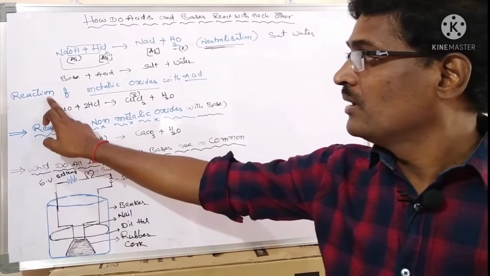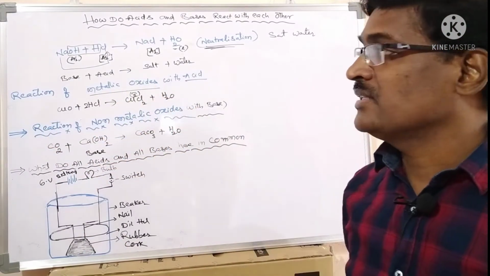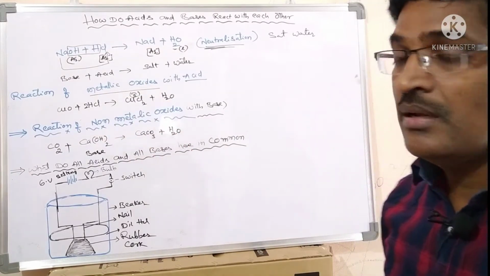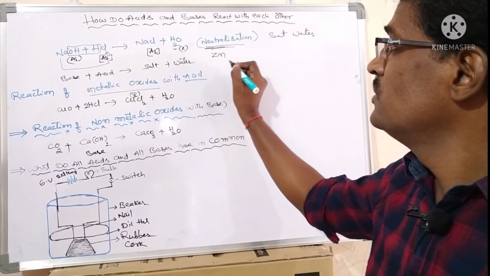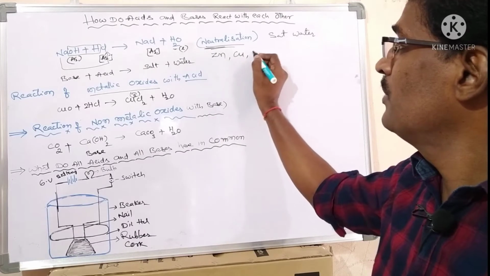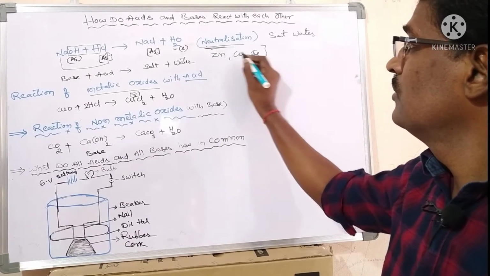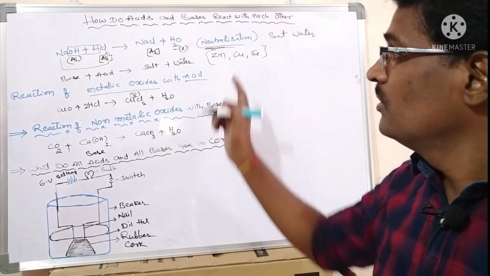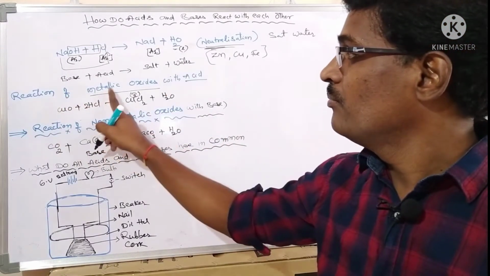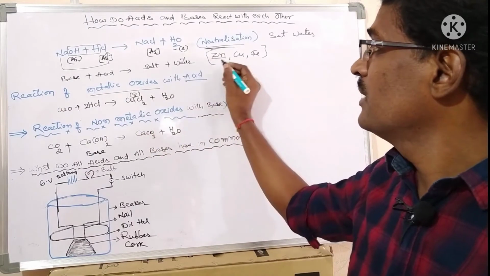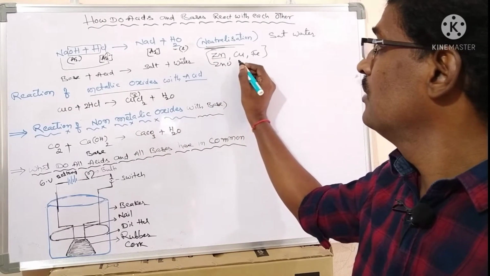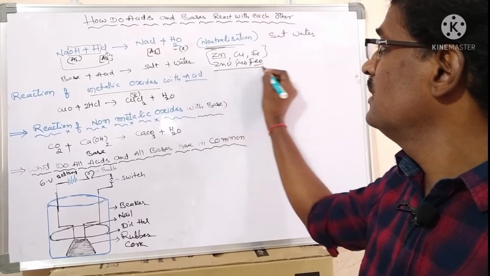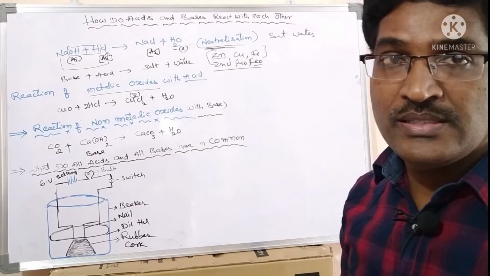Second one, reaction of metallic oxides with acids. Metals, as you know from earlier, are zinc, copper, iron. Here they are asking about metallic oxides, like ZnO, CuO or FeO. These three are metallic oxides.